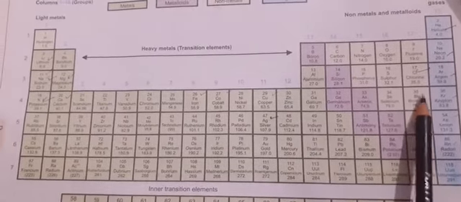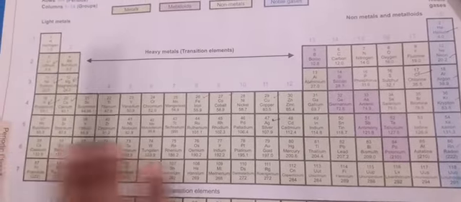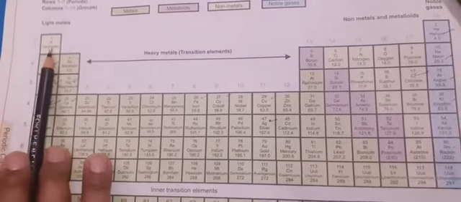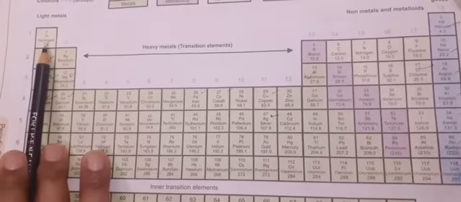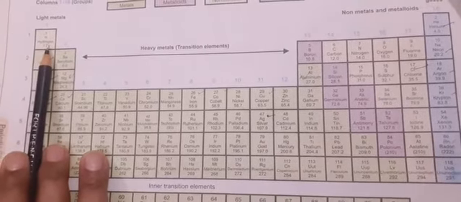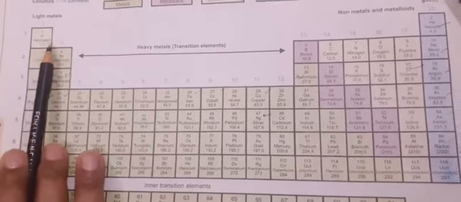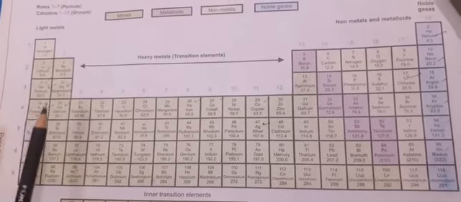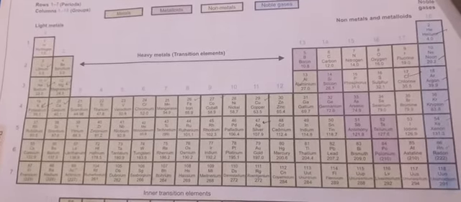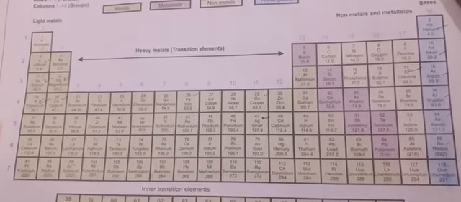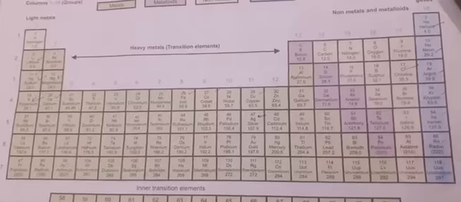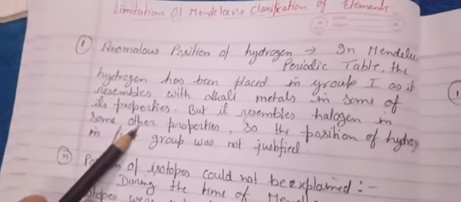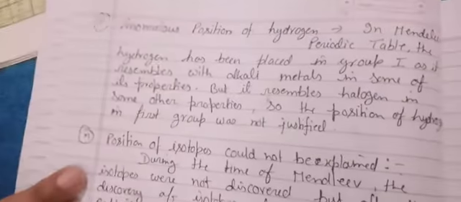So where do we have to keep it, here or there? Because it has only one electron, it may share it, or to complete the duplet it may gain one electron. That's why, not only in Mendeleev's but also in the modern periodic table, we are facing the same problem about the position of hydrogen. So that was the first drawback of Mendeleev's periodic table.